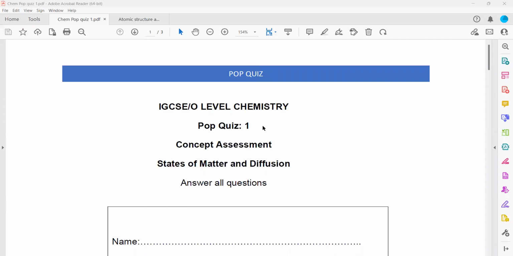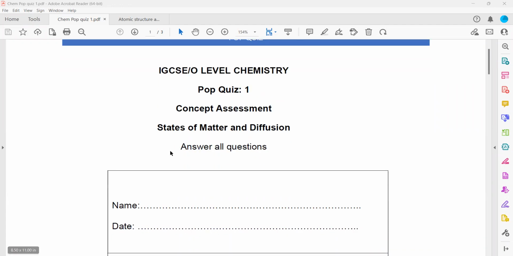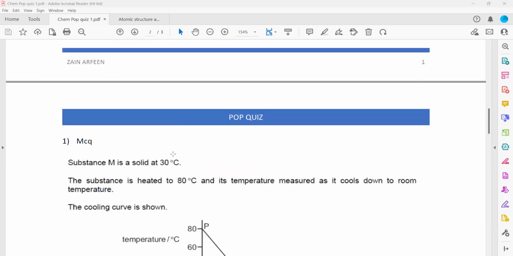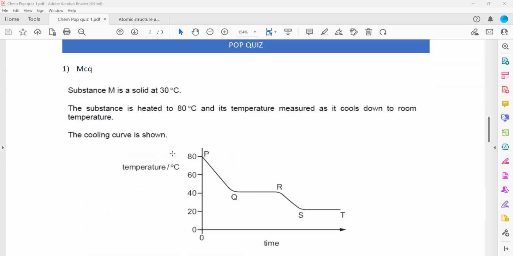So starting the discussion with the pop quiz, which is related to states of matter and diffusion. In the first question, the substance M is solid at 30. The substance is heated to 80 and its temperature measured as it cooled down. The cooling curve is shown. Look, this is a cooling curve.